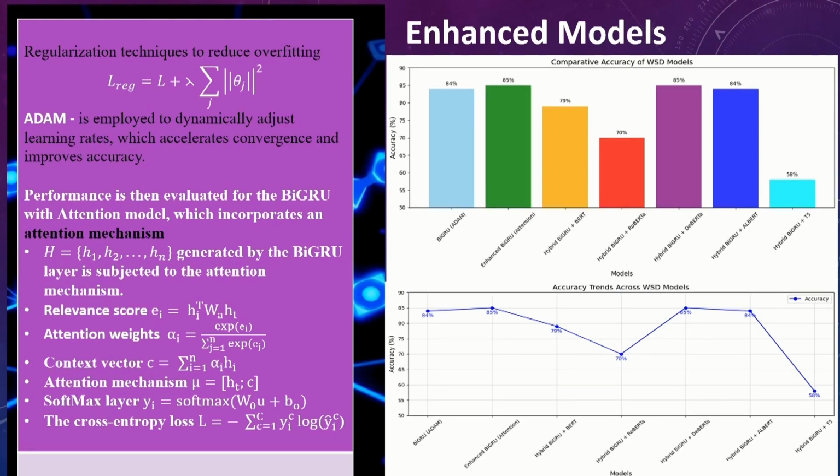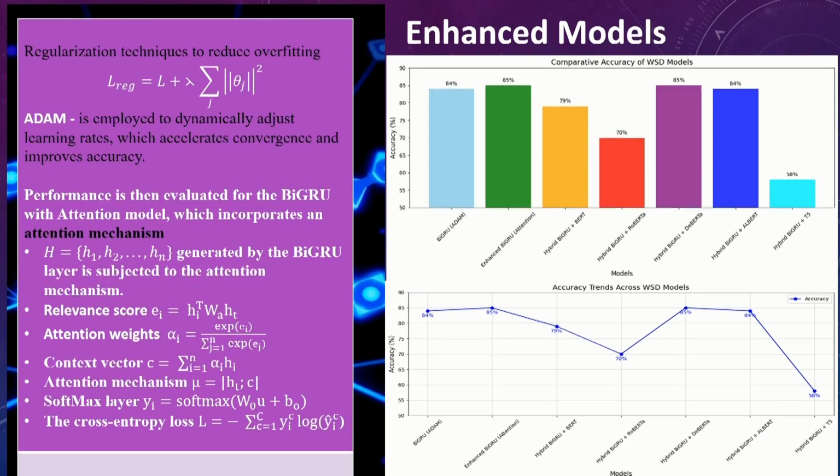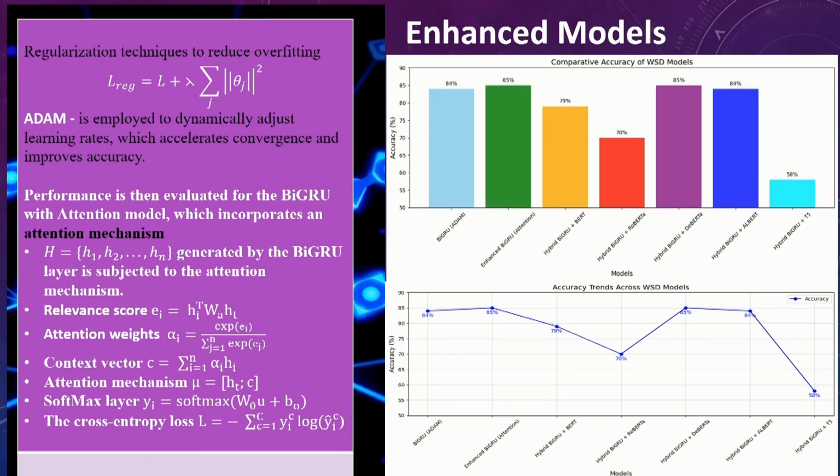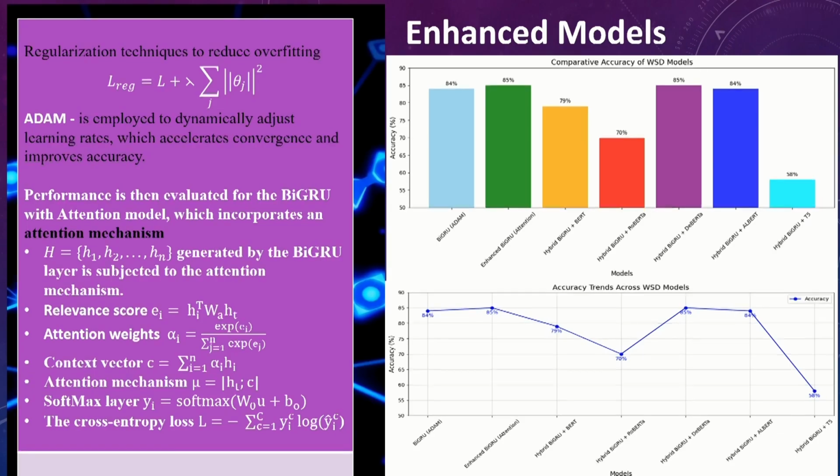So we decided to use an optimizer called Adam, an algorithm to optimize the BiGRU model, and it moved from 79 to 84%. We further decided to enhance the same model with an attention mechanism, and it gave us 85%.